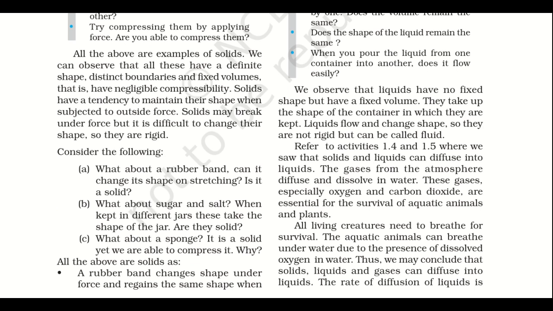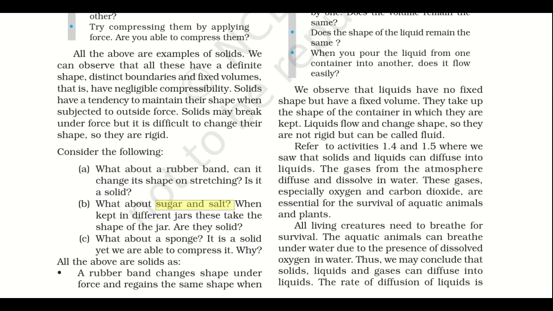Now as you have gone through the different characteristics of solid, you can define a solid as a substance with a definite shape. That means it doesn't change its shape. It has distinct boundaries and a fixed volume. What can we say about a rubber band? It can change its shape on stretching, though it is a solid.